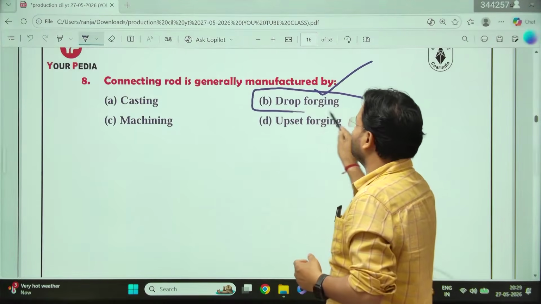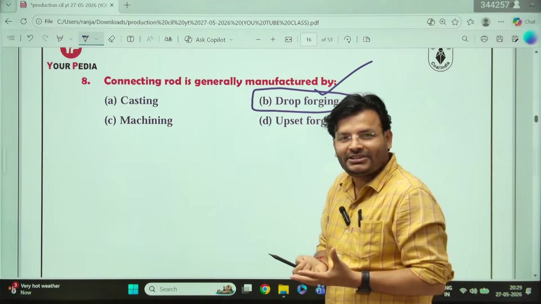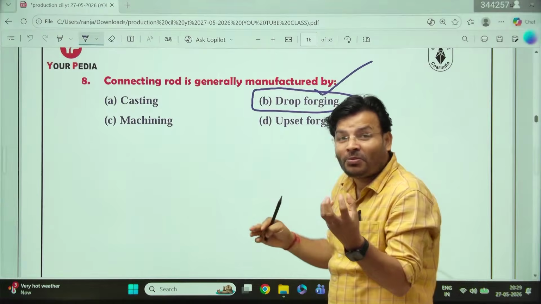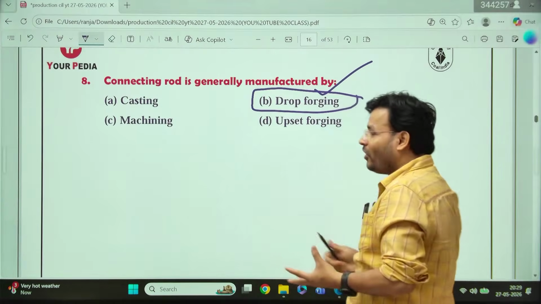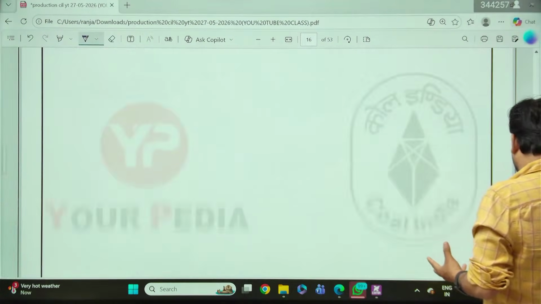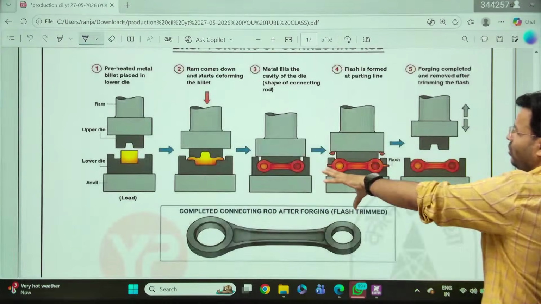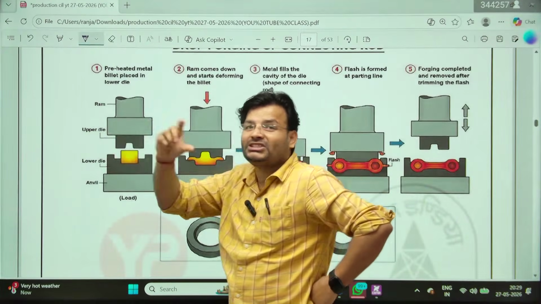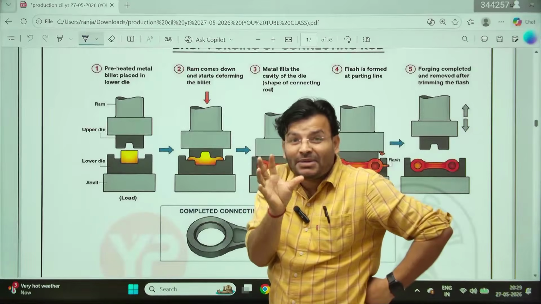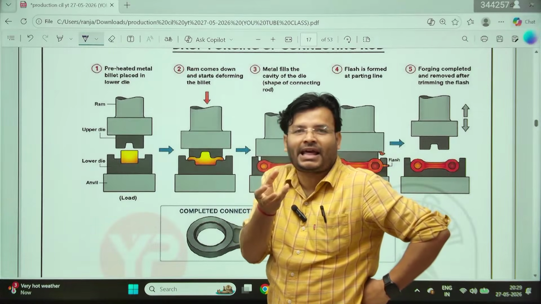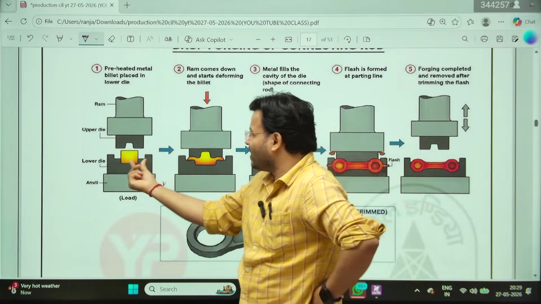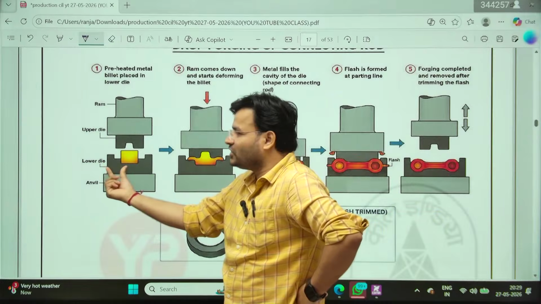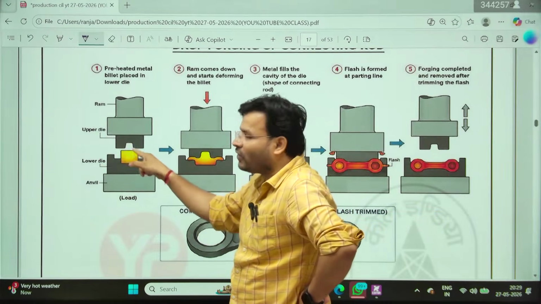Now a student can think, sir, what is drop forging? The name indicates drop, meaning something you have to drop. How does it look, sir? See there, simple drop forging. This is your ram, this is your die. Die means mould, groove. Make the die, make the groove, as you want to make the product. So this is the upper die, this is the lower die, and this will be in the form of what?